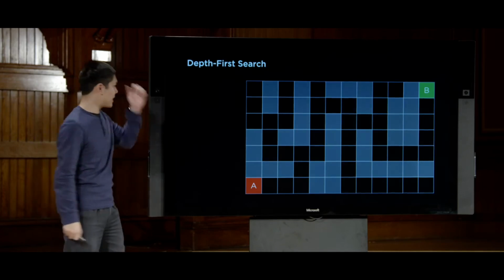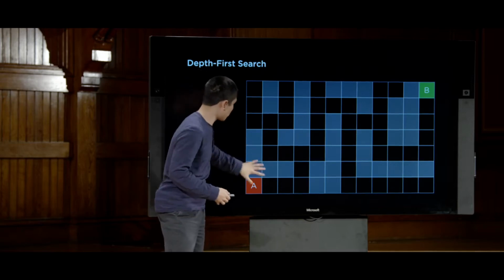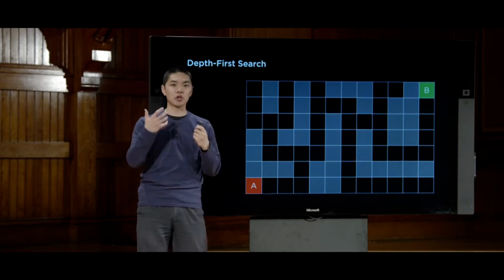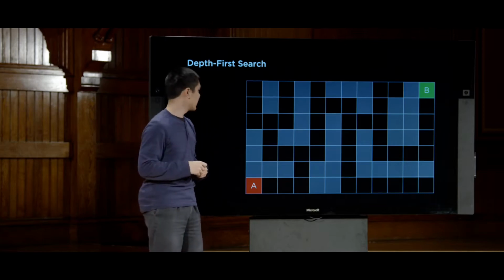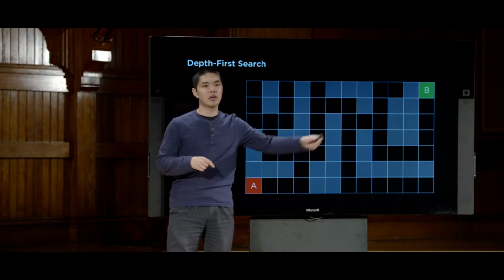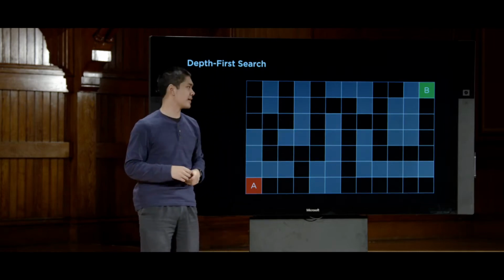So here's an example of a maze. These empty cells represent places where our agent can move. These darkened gray cells represent walls that the agent can't pass through. And ultimately, our agent, our AI, is going to try to find a way to get from position A to position B via some sequence of actions, where those actions are left, right, up, and down.